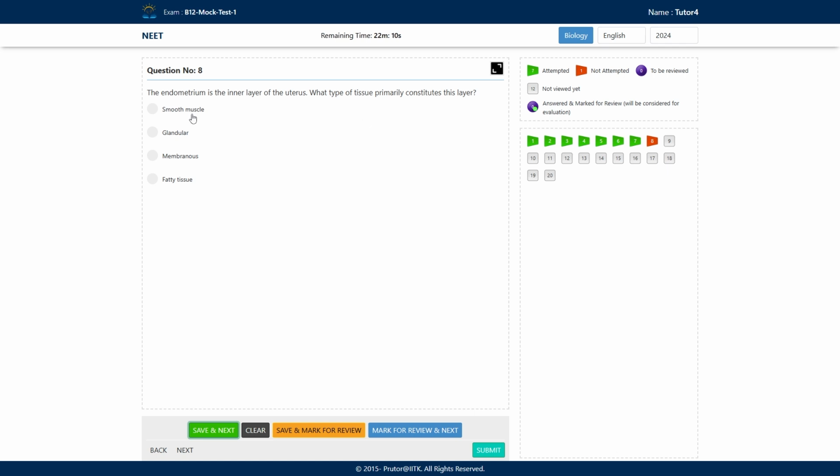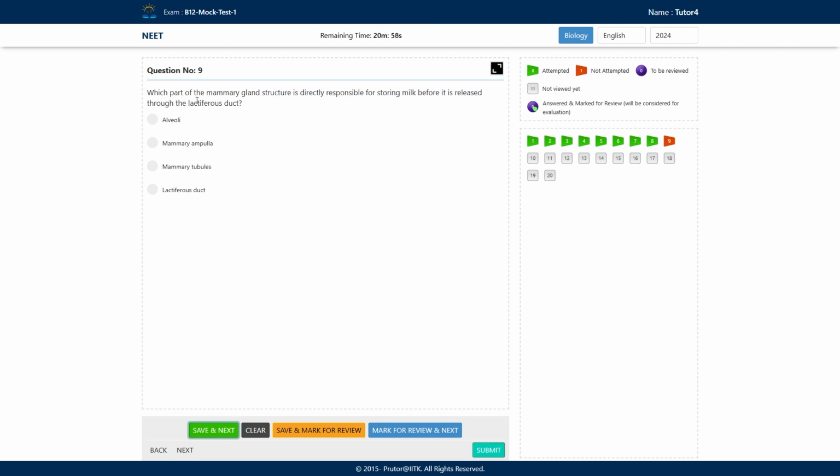What are the options? Smooth muscles, glandular tissue, membranous, and option D is fatty tissue. What will be the correct answer here? The correct answer will be option B, glandular tissue. The endometrium basically consists of glandular tissue, which secretes some fluid that also helps in implantation. The myometrium is made up of smooth muscles, which is option A, and the perimetrium is membranous.